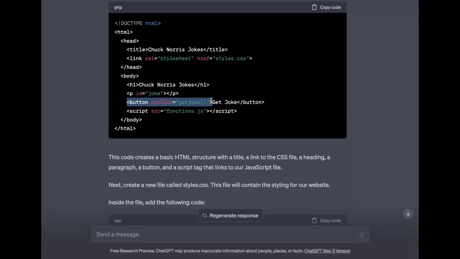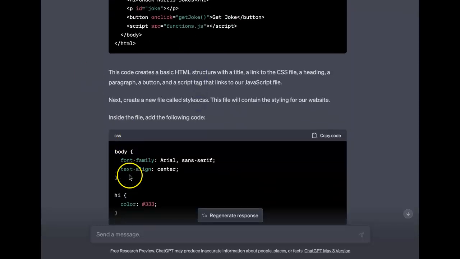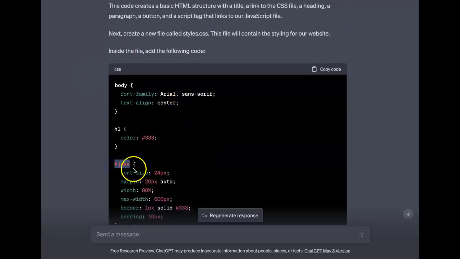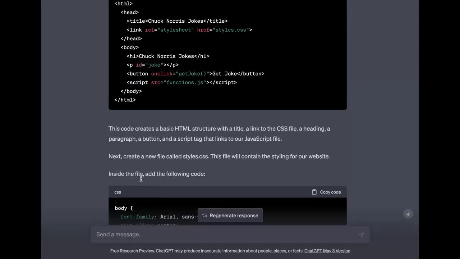They haven't said opening and closing tag, but we know that this get joke is in between the button first tag and the button second tag, opening and closing tags. So back down here, we see this joke, and it might be styling right there where we see this ID of joke.